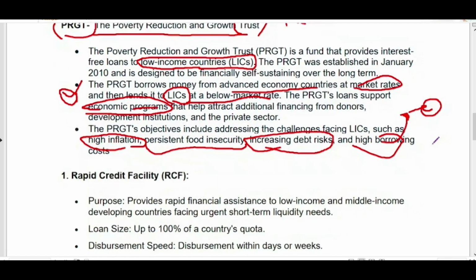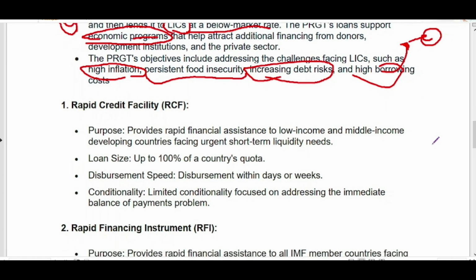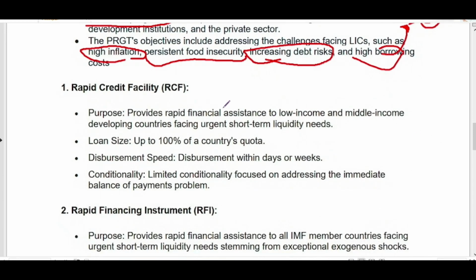Now next is Rapid Credit Facility. This financial instrument is available to low income countries and middle income countries, right? And the developing countries which are facing short term liquidity needs, right? Short term liquidity needs in terms of balance of payment crisis. So loan size is up to 100% of the country's quota.